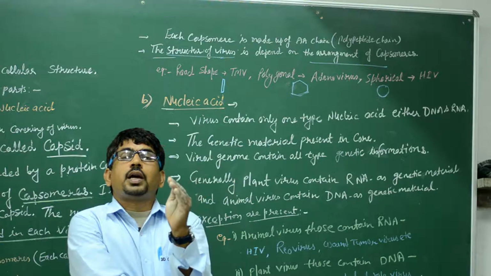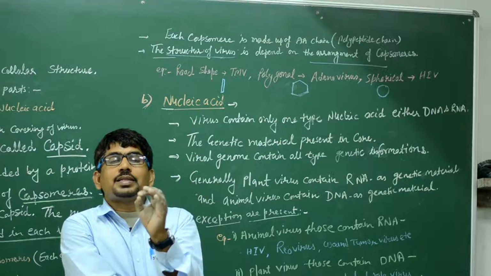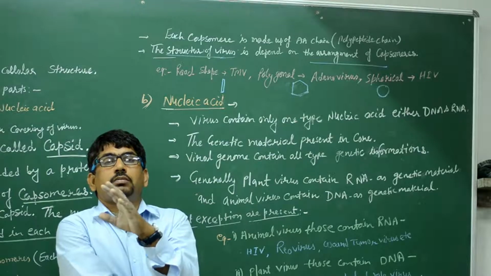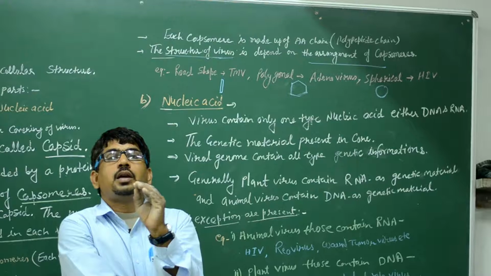The eukaryotic, prokaryotic and mesokaryotic are the cellular organizations. So these cells contain genetic material as DNA.